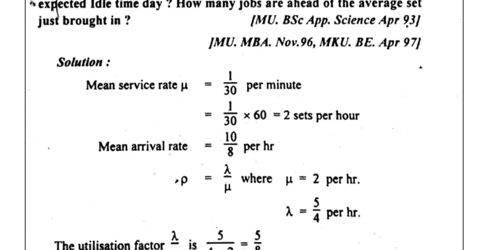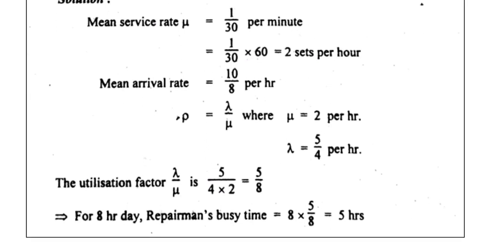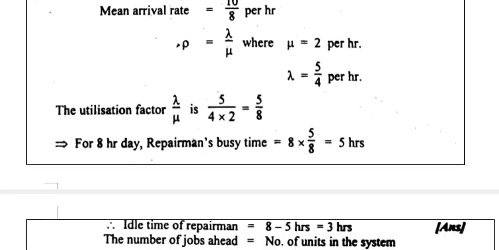So rho equals lambda by mu, and lambda by mu equals 10 by 8 divided by 2. Taking the reciprocal and cancelling the value, we get 5 by 4 into 1 by 2, that is 5 by 8. The utilization, lambda by mu, is 5 by 8. You know that on an average of 8 hours per day, the repairman is busy 8 into 5 by 8, that is 5 hours a day. The idle time of the repairman is 8 minus 5, so you will get 3 hours.